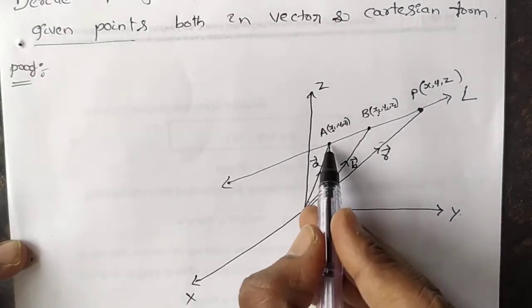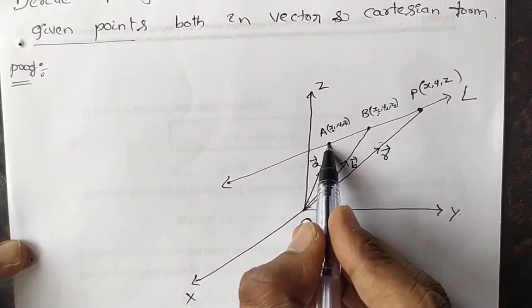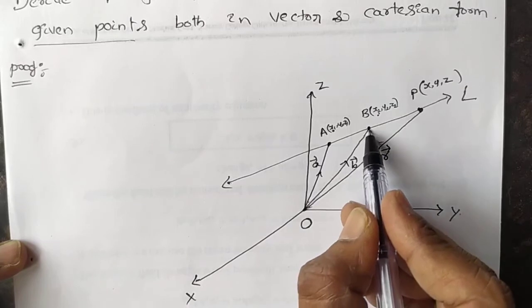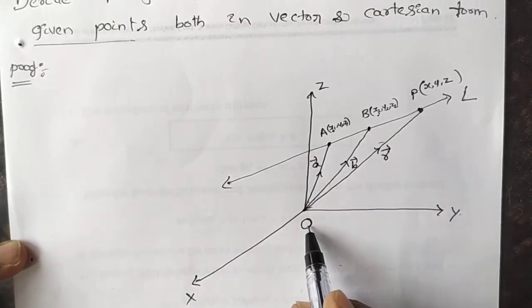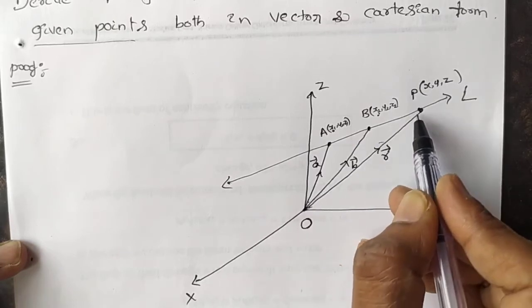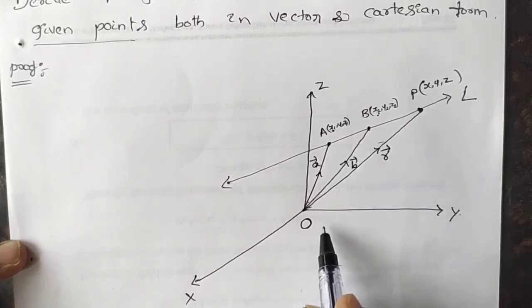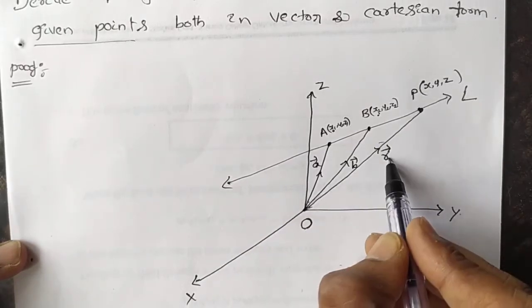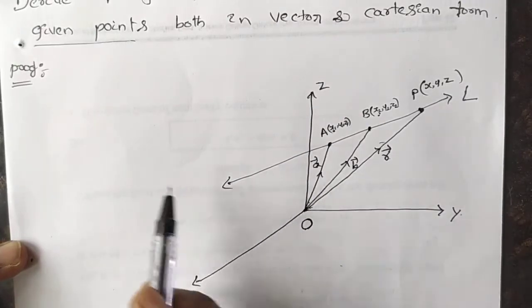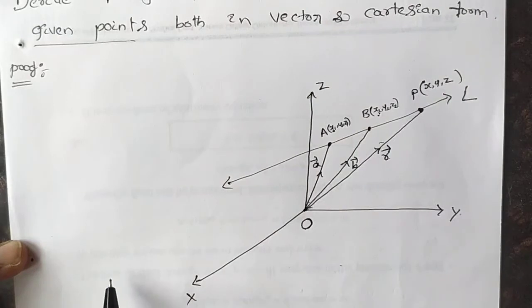Understood? Hence, it is the diagram of this derivation, second derivation.